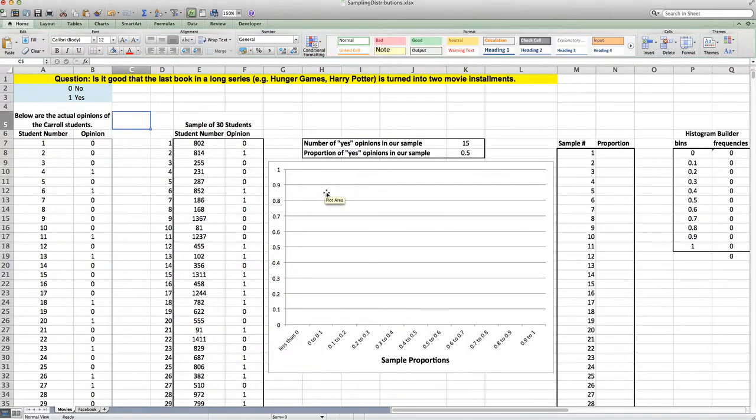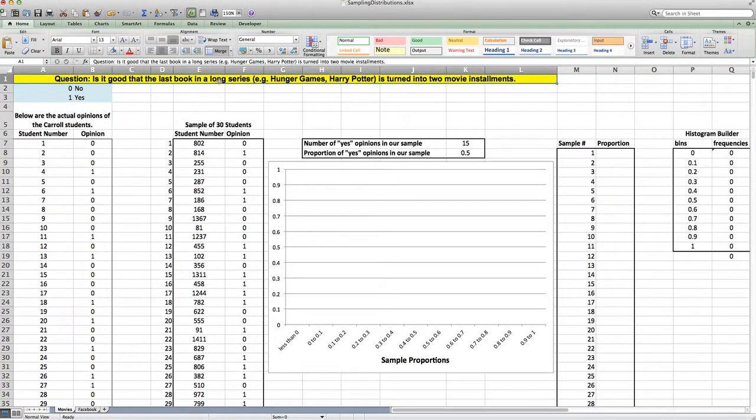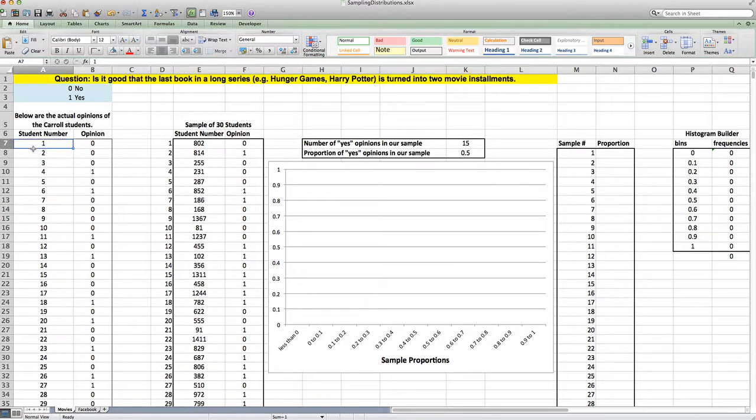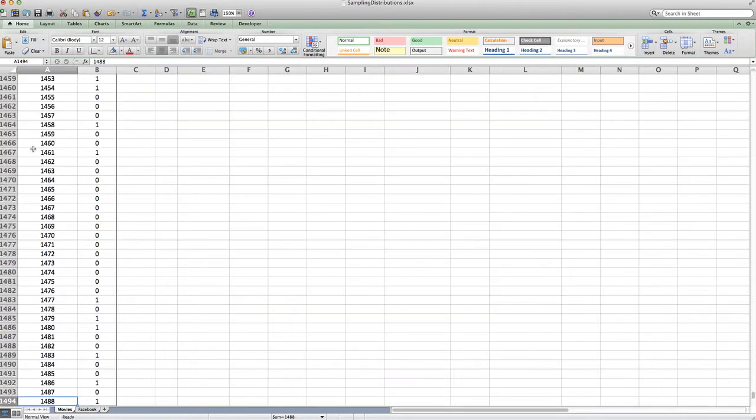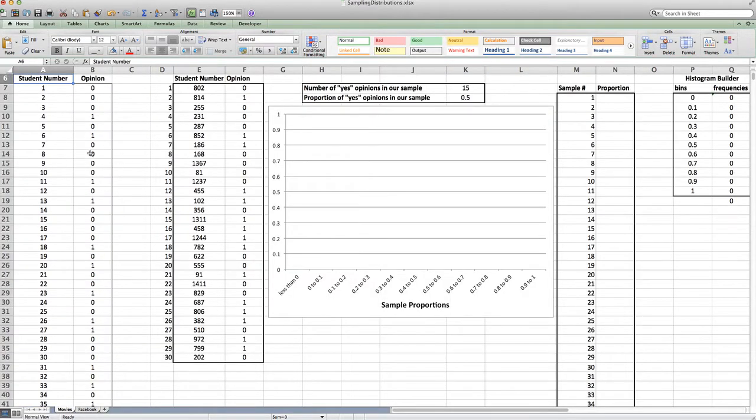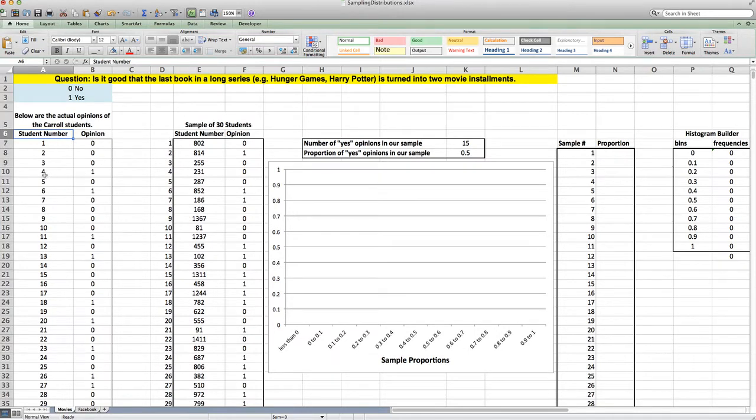So in Excel, I have this kind of worked up example. Is it good that the last book of a long series, like Hunger Games, Harry Potter, any of those, is turned into 2 movie installments? So let's presume that over here in the left-hand columns, we have every single person's opinion, and there are almost 1,500 people in our list. Let's just presume that somehow we're able to poll that. But we can't actually measure all of them.